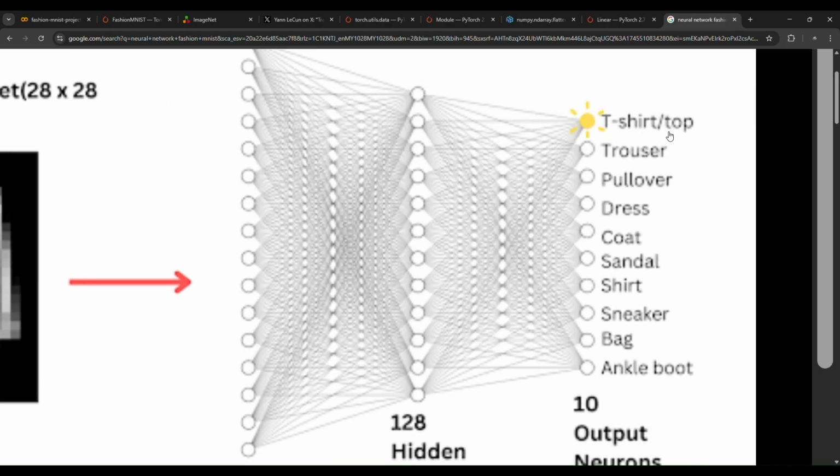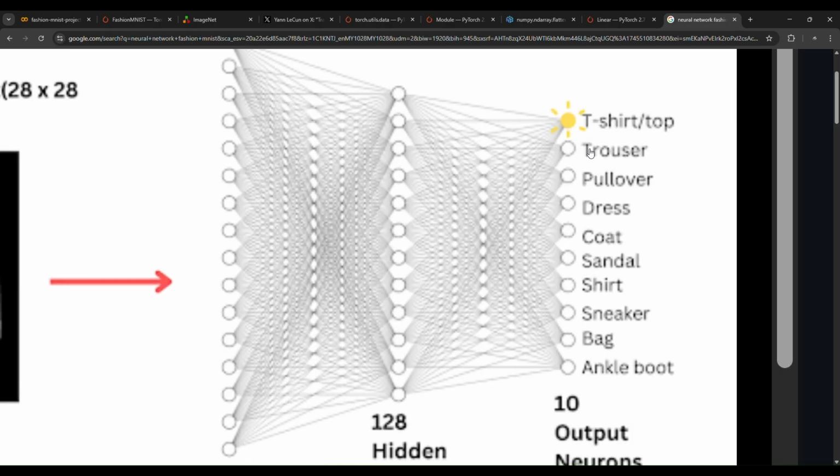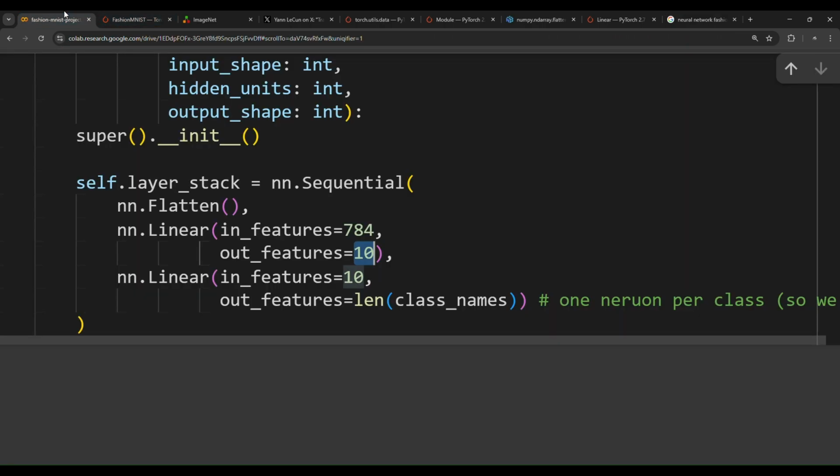We have a neuron for t-shirt, a neuron for trouser, a node for pullover, a node for dress, a unit for coat, and so on. So each class needs a neuron, needs a node, okay? This is an important aspect in machine learning: how to align up the input shapes with the output shapes.